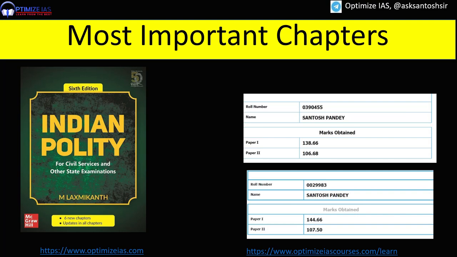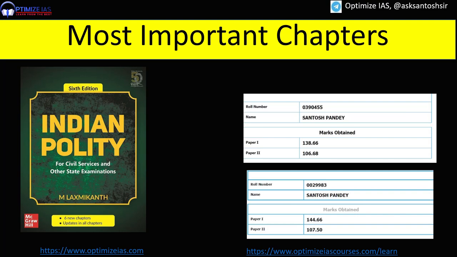Guys, one thing I have learned during my UPSC preparation, that you have to focus on those subjects, those chapters within that subject, those themes within that chapter which are coming repeatedly, because you do not have the time to read everything. In UPSC prelims preparation, the constraint is time. If you are running after each and everything, then you end up not covering everything.